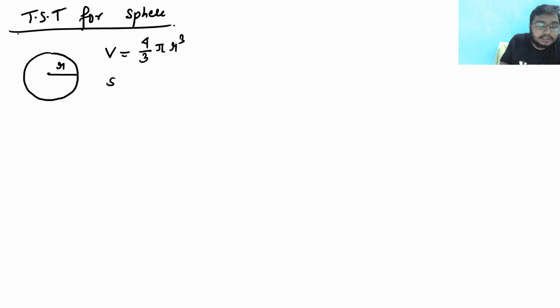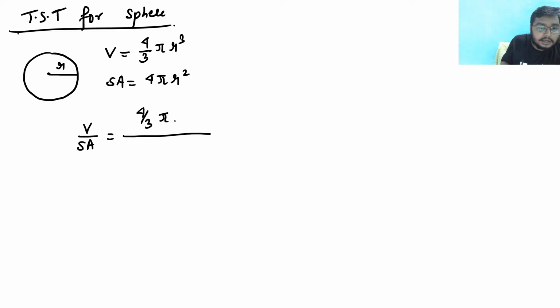And what is the surface area? Surface area is 4 pi r square. So now if I do V by SA, what will V by SA be? V is 4 by 3 pi r cube and SA is 4 pi r square. So what I am getting is r by 3. This would be r by 3.